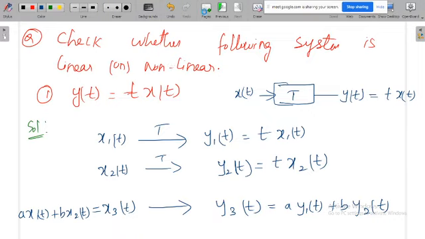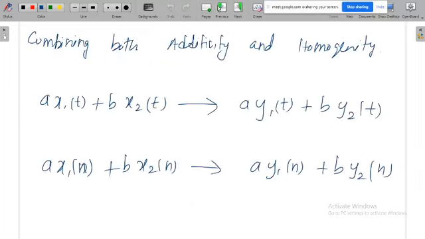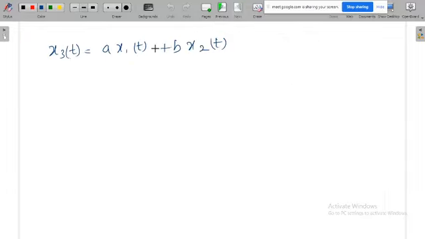So now I am going to apply the new input x3 of t, but x3 of t is not a random input. The new input is the linear combination of the existing input, that is a x1 of t plus b x2 of t. Because finally I have to prove this. So I am taking the third input as a linear combination of the existing inputs. So when you give x3 of t, your answer will be y3 of t.